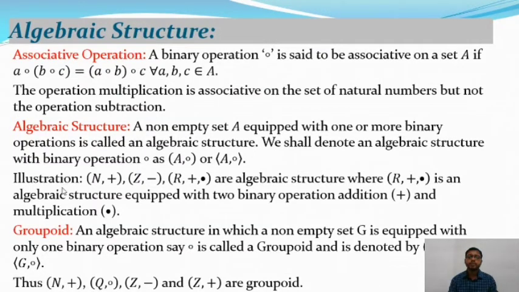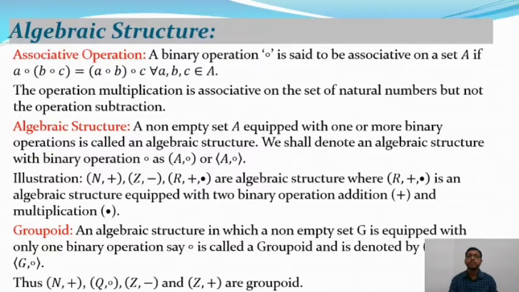So after that we will talk about the groupoid, which also depends on the algebraic structure. An algebraic structure in which a non-empty set G is equipped with only one binary operation, say composition, is called a groupoid and is denoted by (G, composition) or <G, composition>. Let a, b belong to G, so a and b are two elements in G, and G is the non-empty set.